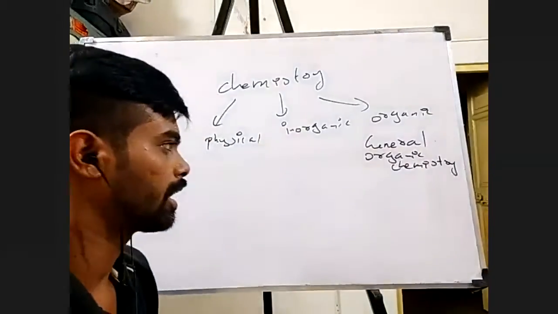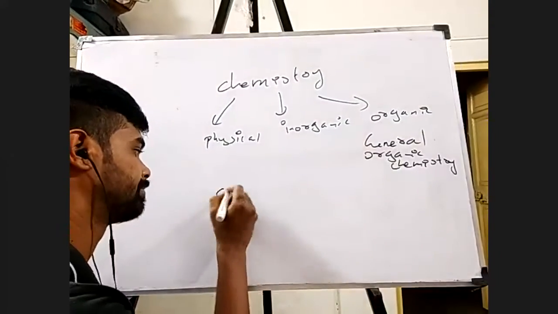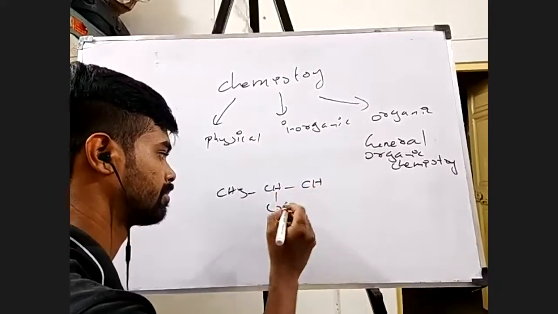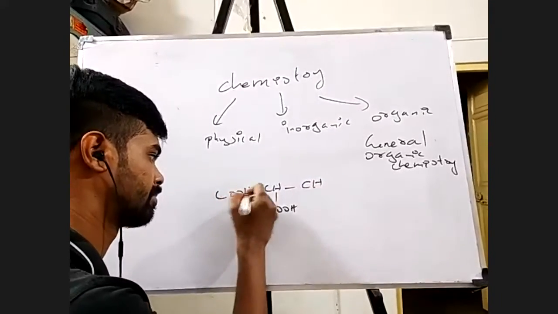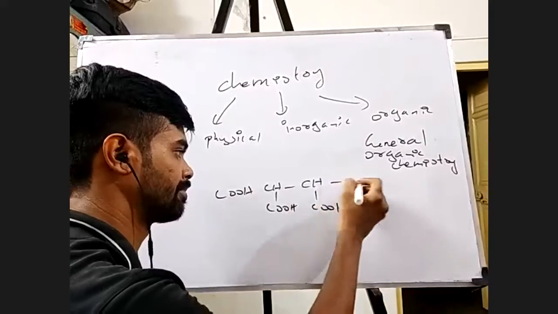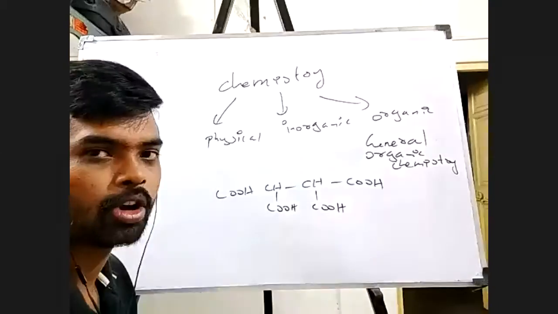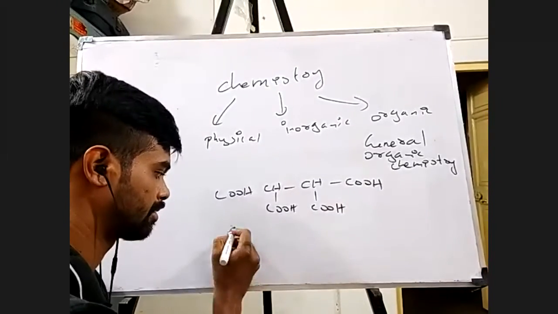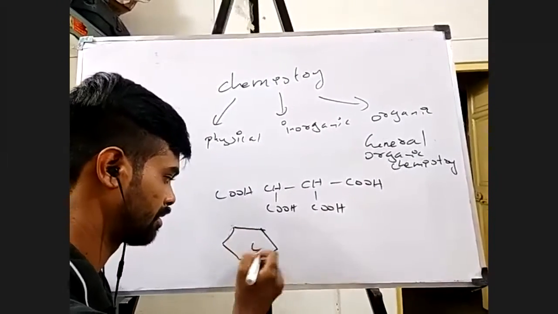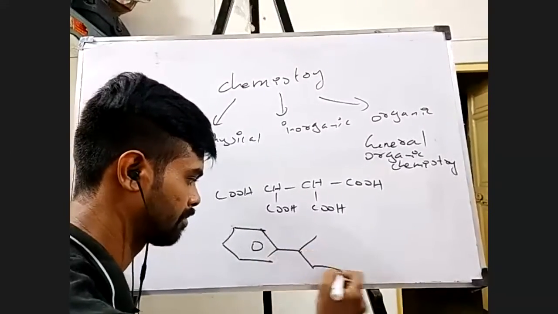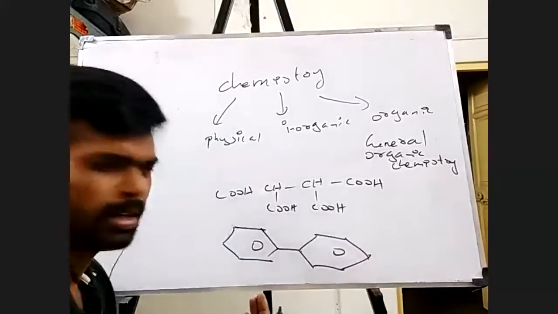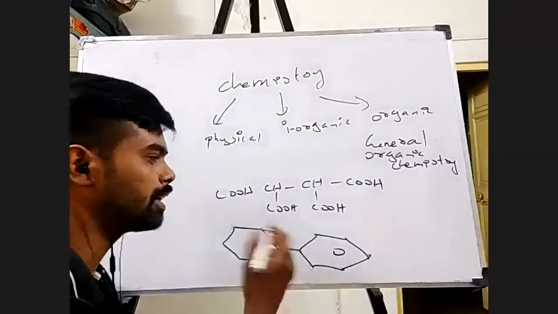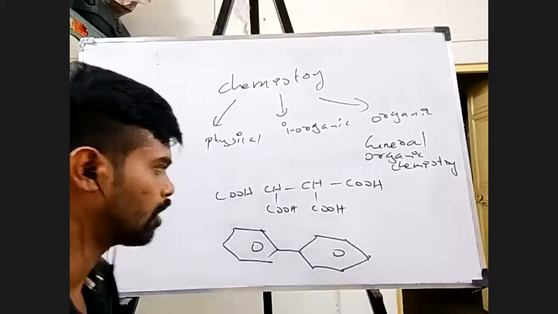Say if I give you a compound like this, or I can even give you a compound like this. Like I can give you crazy structures like this. I can make it even more complicated if you want. So we'll be going still more in depth on naming these compounds.